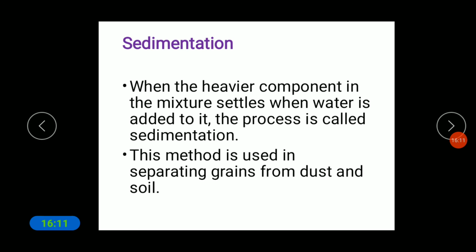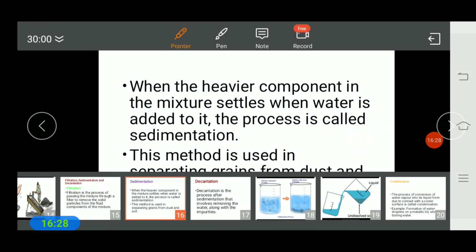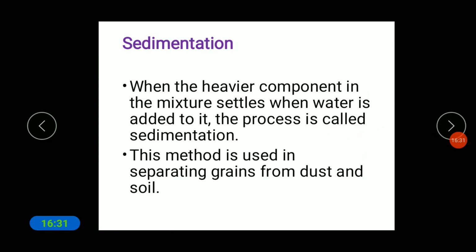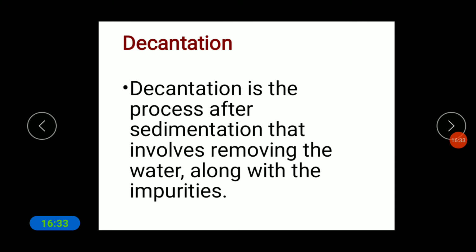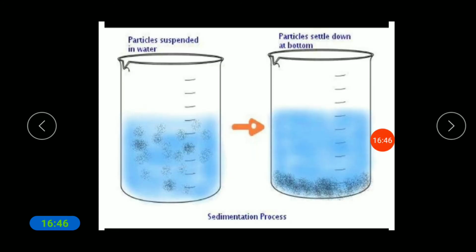Once again, sedimentation is when the heavier component in the mixture settles when water is added to it. This method is used to separate grains from dust and soil. Decantation is the process after sedimentation that involves removing the water along with the impurities. The removing of water from that mixture is called the decantation process.